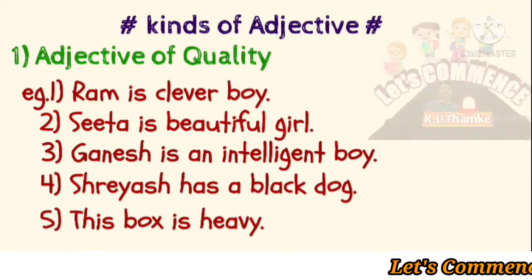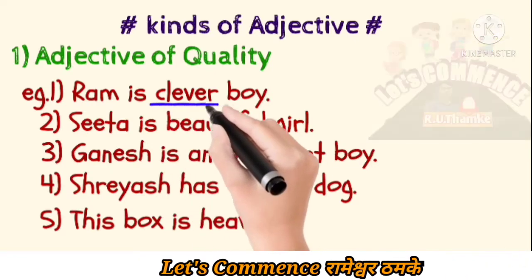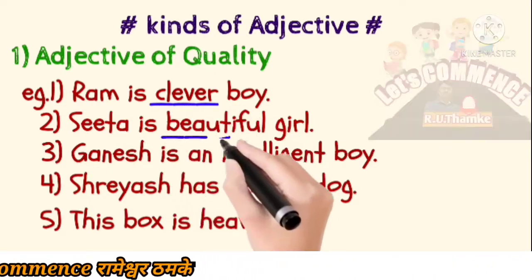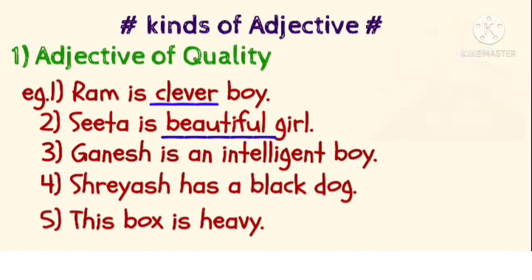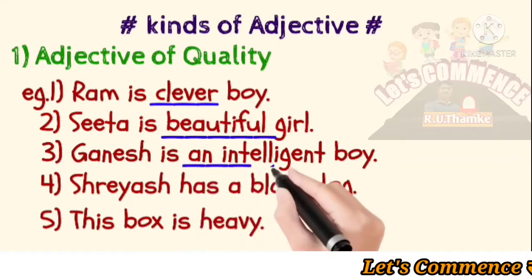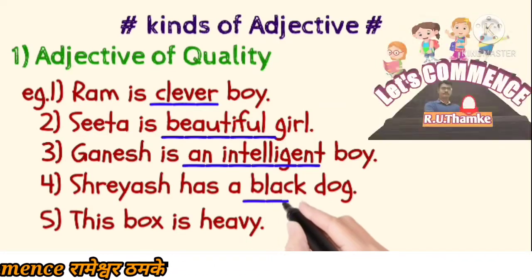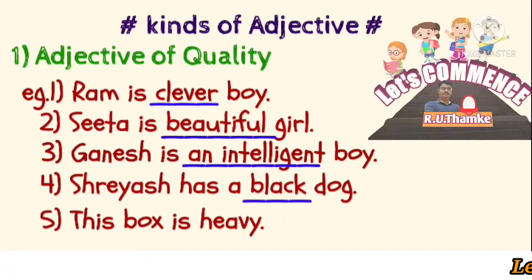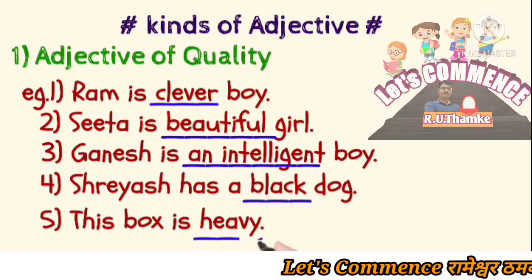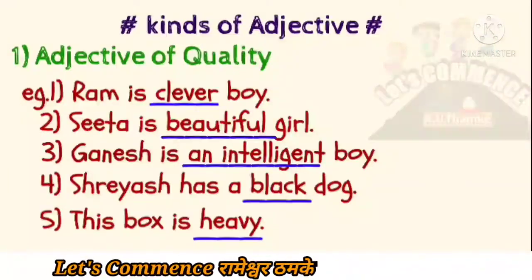These are qualities of nouns. Got it? So what are the nouns? Boy, girl, dog, box. These are nouns, and the adjective gives more information about the noun, what quality it has. Got it? So that is adjective of quality.